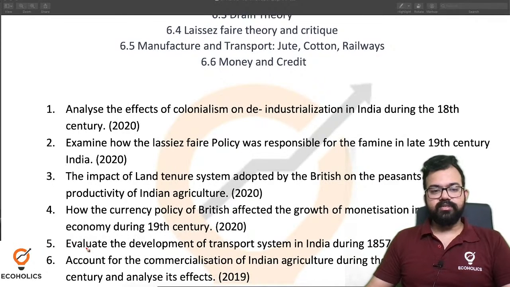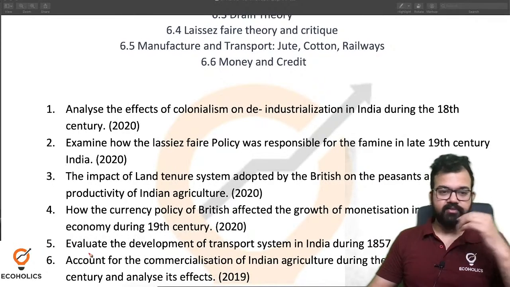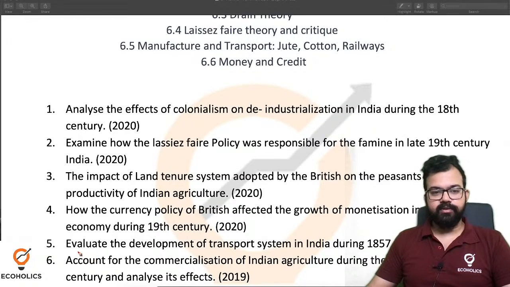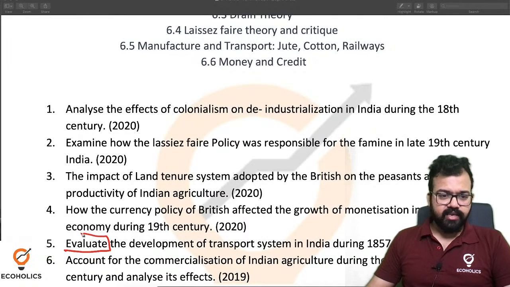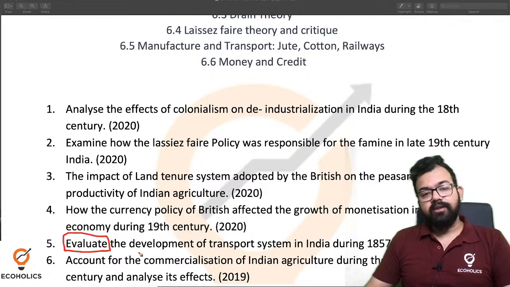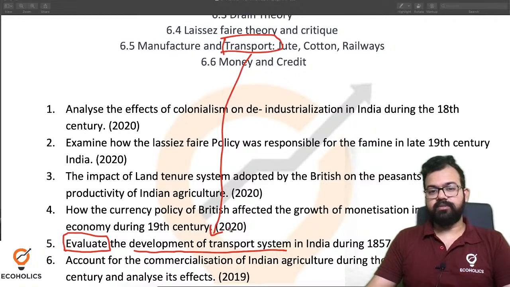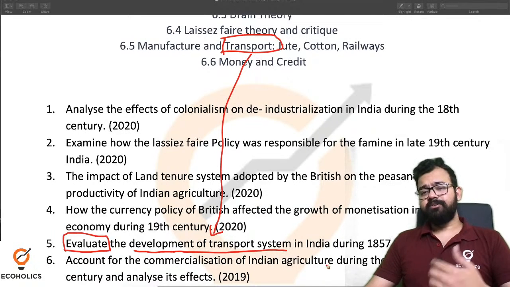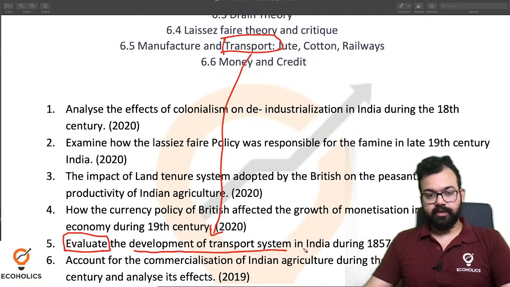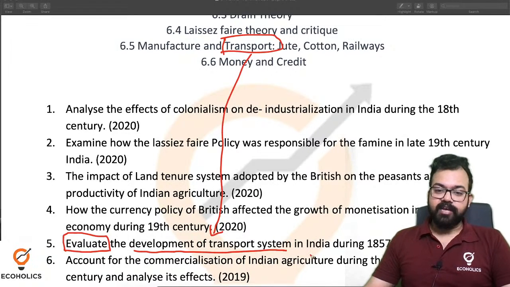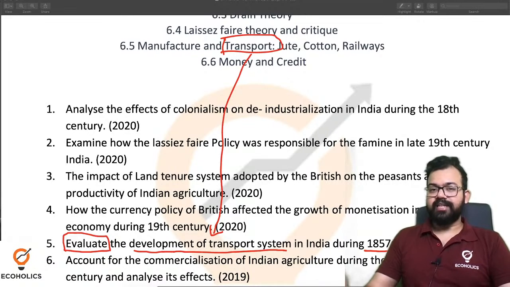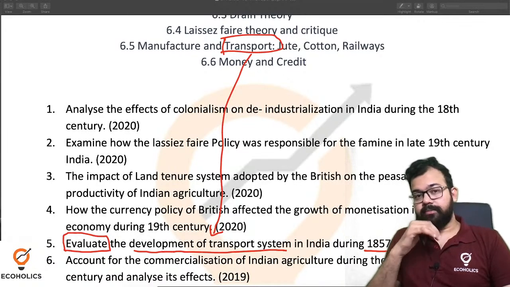Next question, the last question for the 2020 exam that was held in January 2021, the mains examination. Again you can see the directive, evaluate. Evaluate the development of the transport system. You can see this is transport, a direct question again from the syllabus, and I will prove this in each and everything. Evaluate the development of the transport system in India during this period. So it's like 90 years before independence.